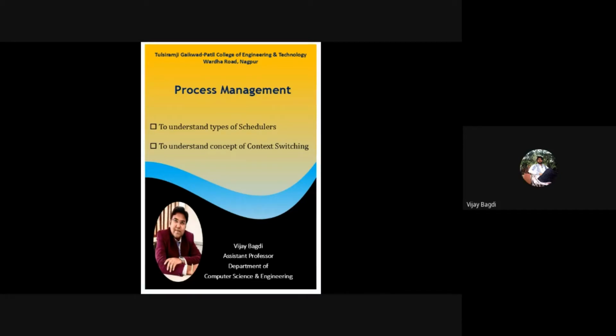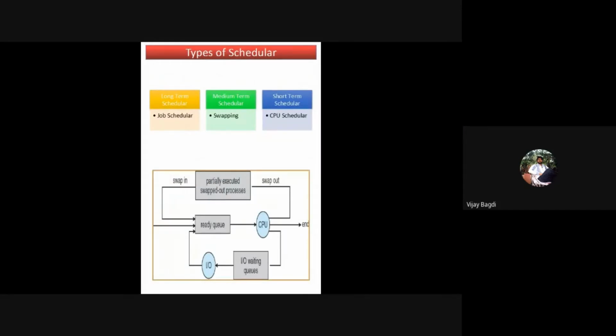So let's start with today's lecture, and we are starting with the types of scheduler. There are three different types of schedulers: long-term scheduler, medium-term scheduler, and short-term scheduler. Basically, there are only two, long-term and short-term. The long-term scheduler is also called a job scheduler. Why? Because whenever a process is ready for execution, it needs to get into the main memory. This is the job of the long-term scheduler, which keeps ready jobs in the main memory to be executed by the CPU. That's why it is called the long-term scheduler or job scheduler.